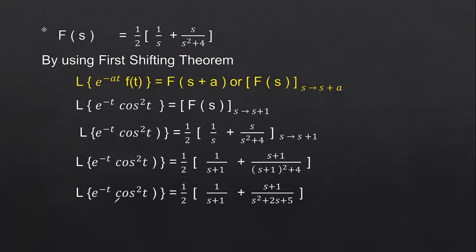Finally, Laplace transform of e power minus t cos square t is equal to 1 by 2 into 1 by s plus 1 plus s plus 1 by, if we expand this, s plus 1 whole square can be written as a square plus 2ab plus b square. We get 2ab as 2s, and b square is 1 square, which is 1, plus 4. So s square plus 2s plus 1 plus 4 can be written as s square plus 2s plus 5. This is the way you have to simplify the problem when cos square t or sin square t functions are given.